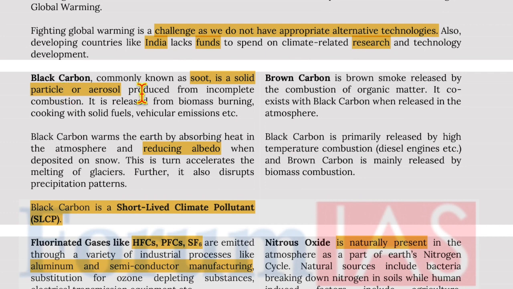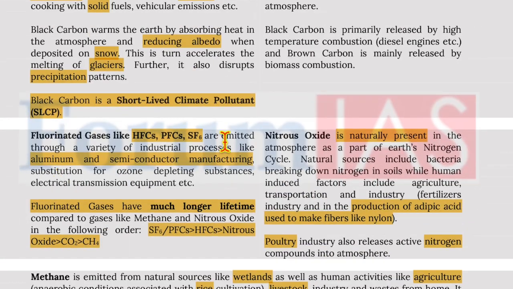Moving on, black carbon, commonly known as soot, is a solid particle or aerosol formed from incomplete combustion. It is released from biomass burning, cooking with solid fuels, vehicular emissions, etc. Now, black carbon warms the Earth by absorbing heat in the atmosphere and reducing albedo when deposited on snow. This in turn accelerates the melting of glaciers. Further, it also disrupts precipitation patterns. Now, black carbon is a short-lived climate pollutant.